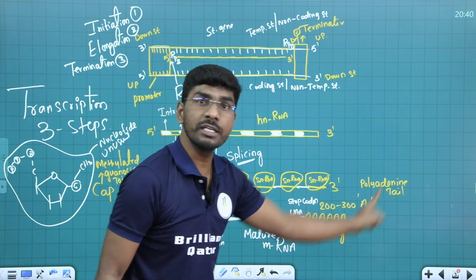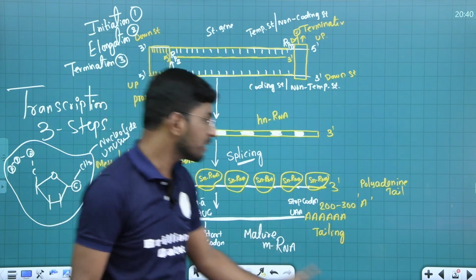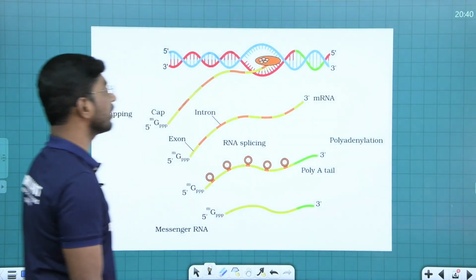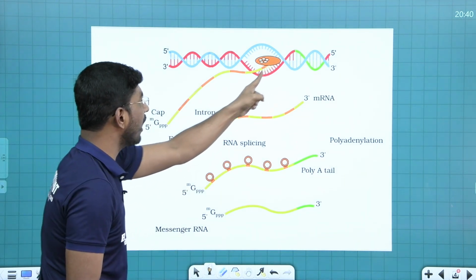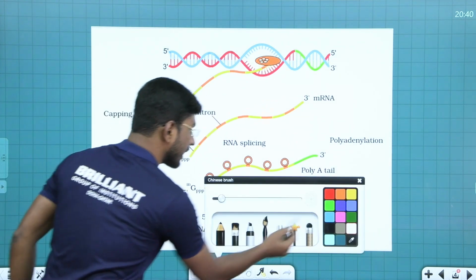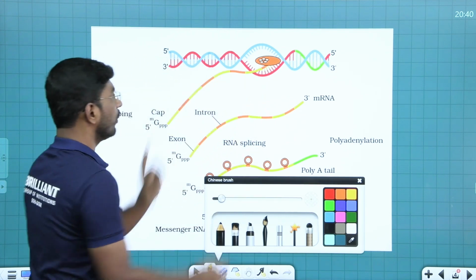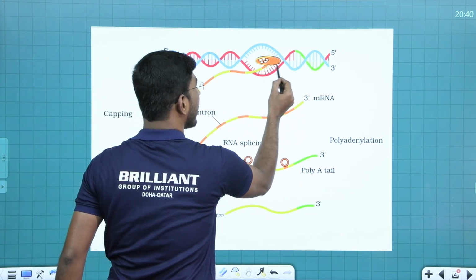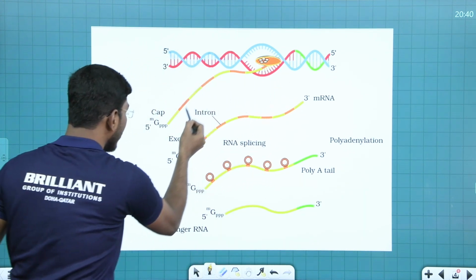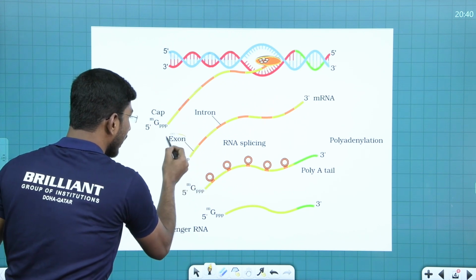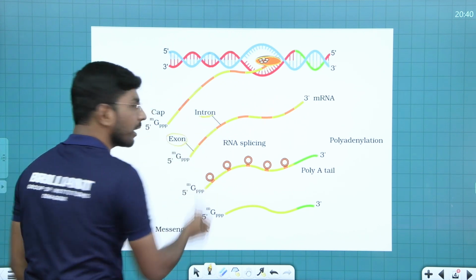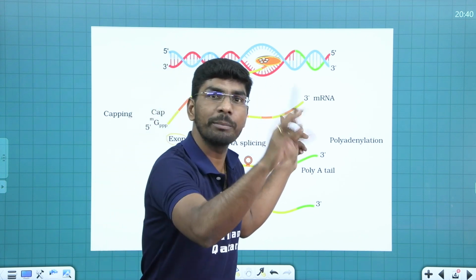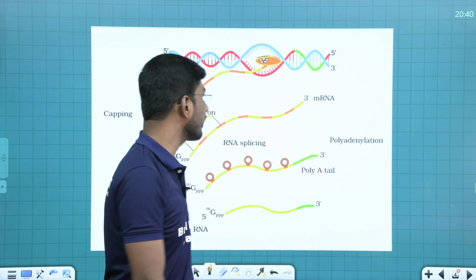You got my point. So this entire process, in NCERT, look at here, the NCERT diagram is given here. Look at this particular area where transcription is going to start. Now, this is the RNA polymerase enzyme, right? Look at that, hnRNA comes out. This hnRNA has exons and introns. Intron is the non-coding part, exon is the coding part, right?